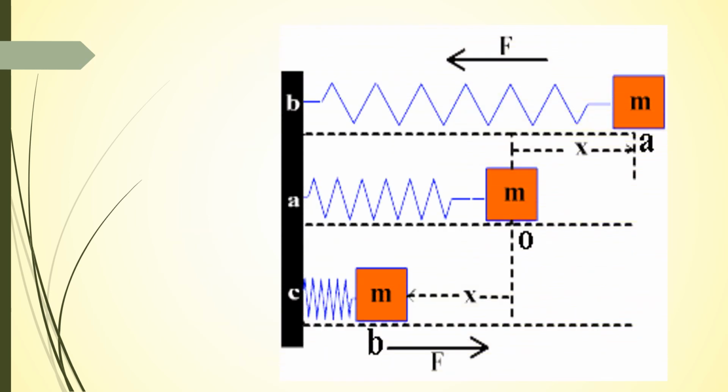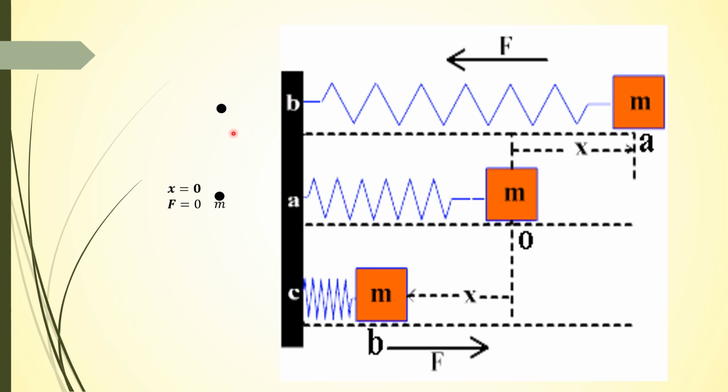So here I have the three positions which I have explained in the previous slide. The first one is when a block is at equilibrium position, which is x is 0, then when x is greater than 0, and when x is less than 0. So if I replace this block with a point mass m, for a, x is 0 and F is 0, which means that the block is at rest position.